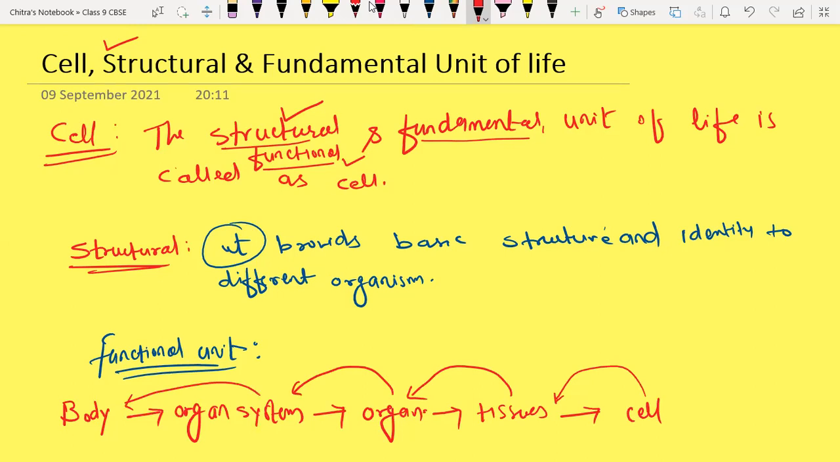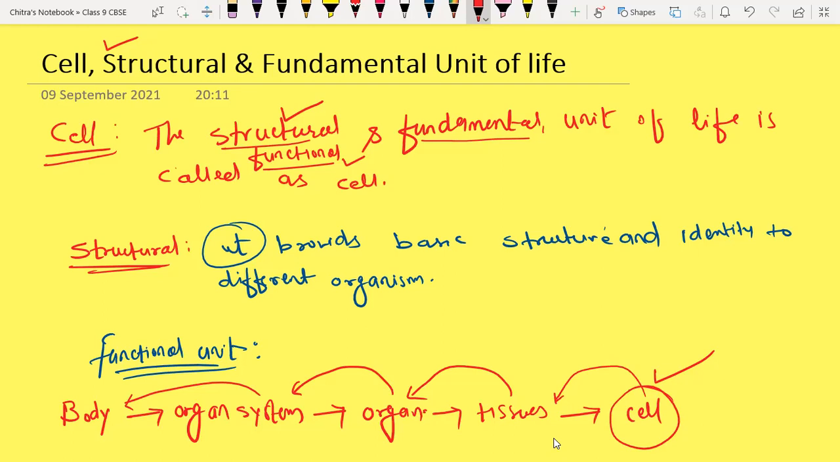So whatever the structure of the body and whatever the functions of the body, they are performed by the individual cells only. So structure and function start from here only. That's why the cell is called the basic structural and functional unit of life. Okay, everyone, any doubt here? No doubt, sir. So take a screenshot, then we will move further to understand the types of cell. Done.